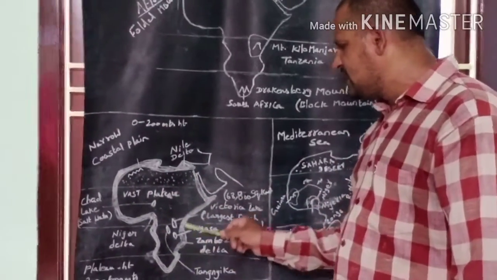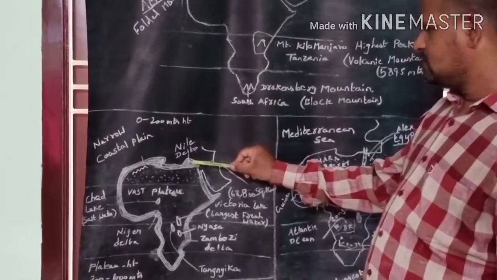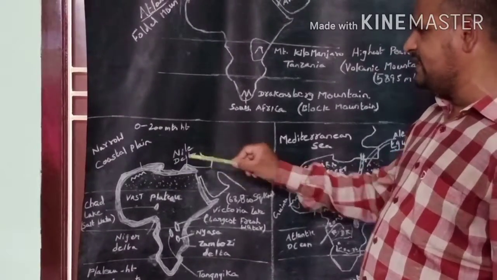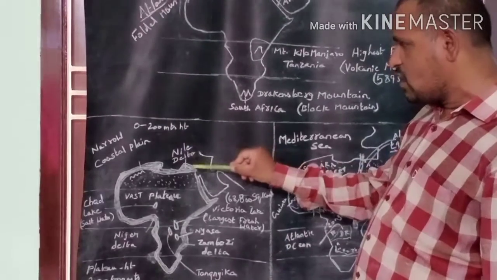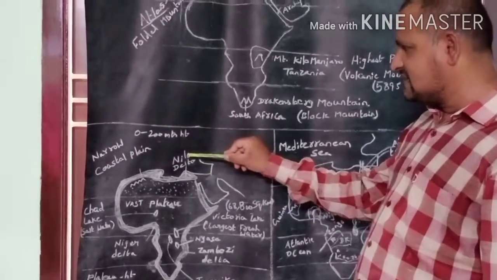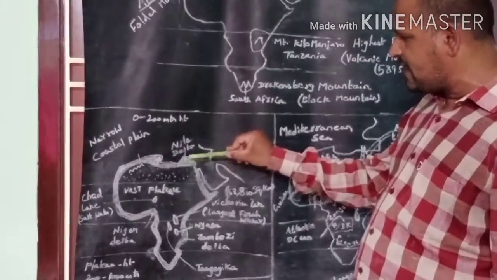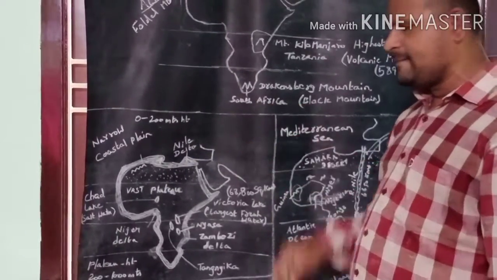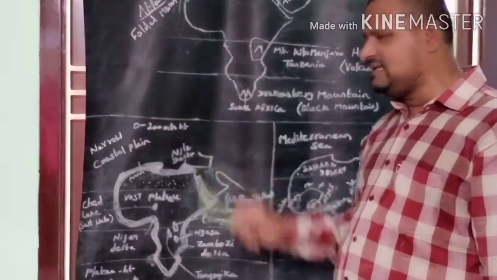In Egypt, the coastal plains are widened. Why? As the Nile Delta is located in Egypt, the coastal plains in Egypt are widened. First of all, you should know what is meant by delta.